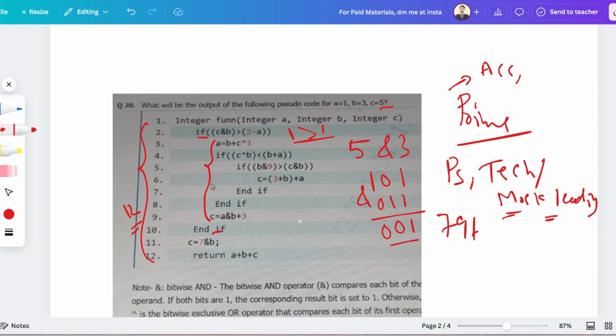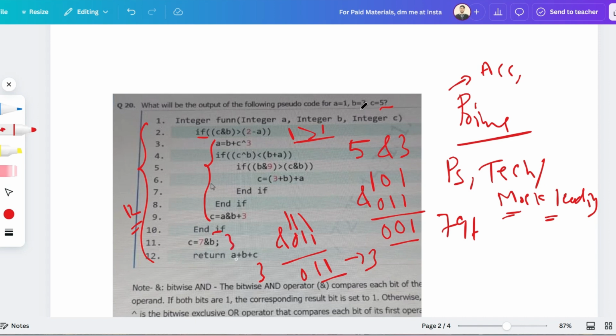So 7 and b, so 7 means 111, as I have told in the earlier question. So 7 and b, where b is 3, and 3 means 011. In case of AND operation, if both statements are true, it is true; if one statement is false, it will be false. Okay, so 11 means 3, so c means 3.